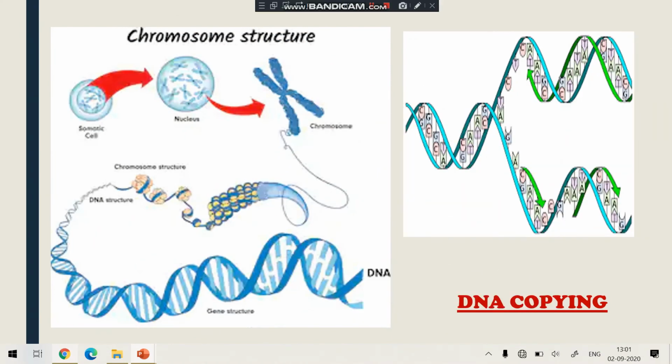You can see over here, it's the cell. In the cell nucleus, the chromosomes are present, and this is the DNA, deoxyribonucleic acid. Here it has adenine, thymine, guanine and cytosine, which are connected with bonds. And here, if some changes occur in DNA duplication, like a zip, where one up and down takes place, then what would happen? One characteristic will be changed. And this is the DNA copying image.